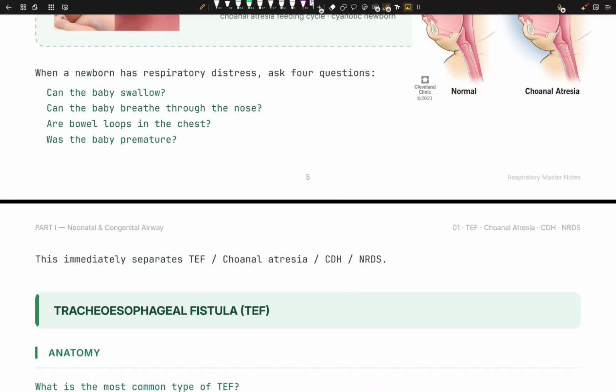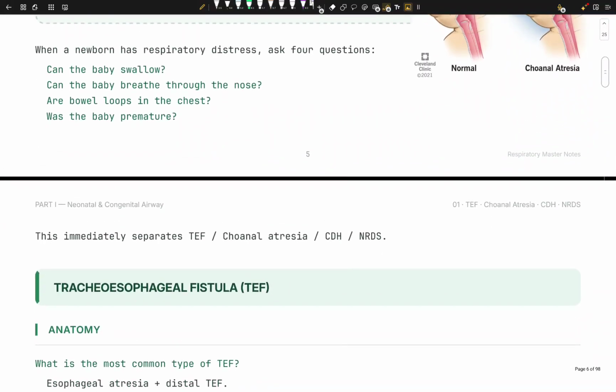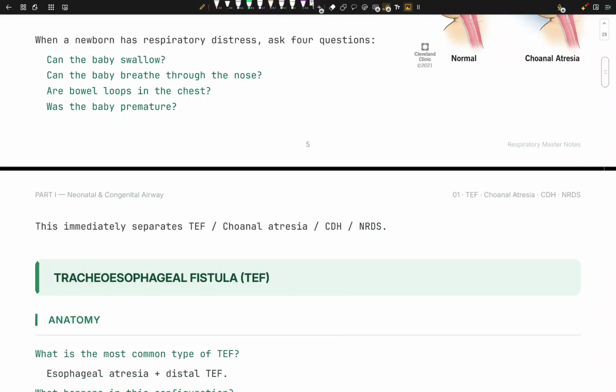Whenever we are trying to understand these 4 problems in neonates, we want to ask simple questions. Can the baby swallow? Can the baby breathe through the nose? Are the bowel loops in the chest? And was the baby premature? These 4 questions will immediately separate these 4 topics: fistula, atresia, CDH, and NRDS. So let's start with fistula itself.